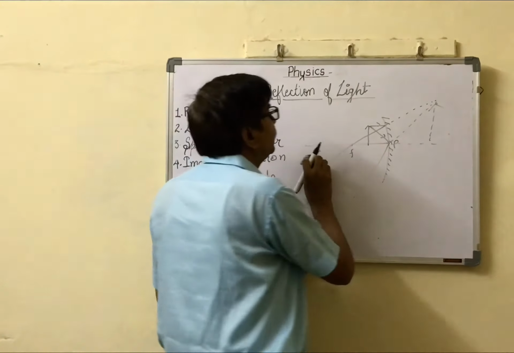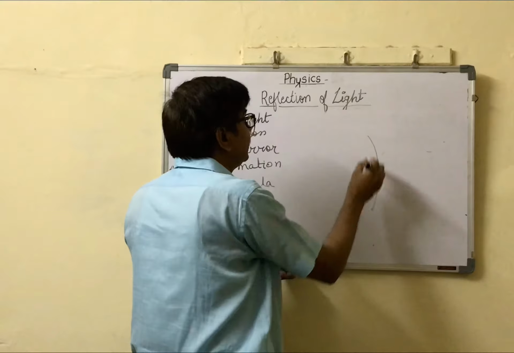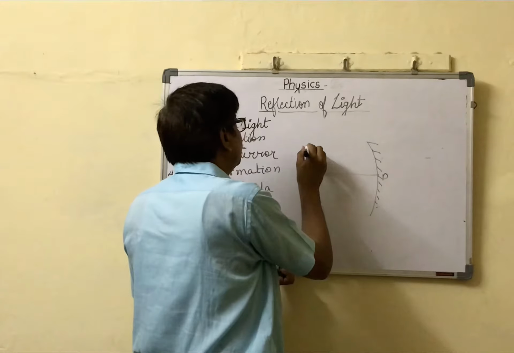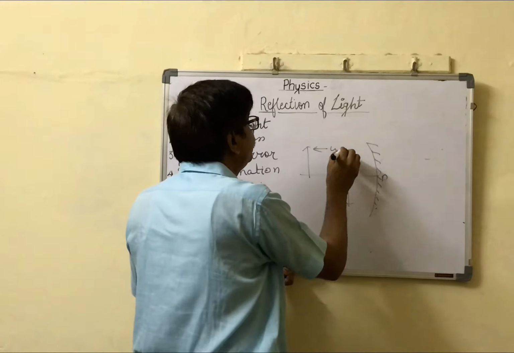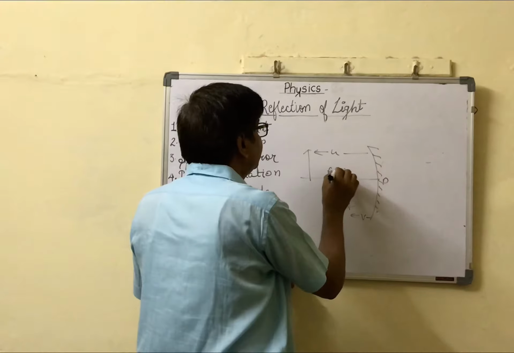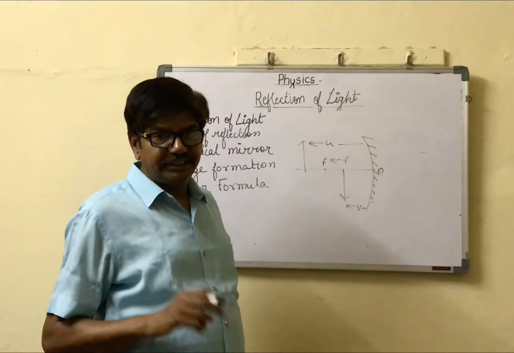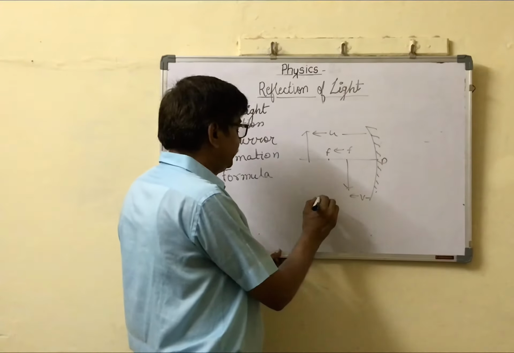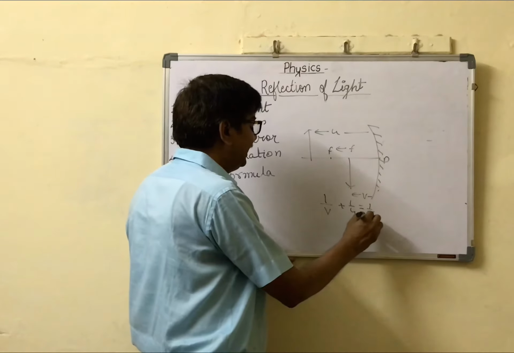Now in the last, what is the mirror formula? Mirror formula means this is a mirror, this is the object, suppose this is the image, this distance is u, this distance is v, and this distance is f. It is the relation between object distance u, image distance v, and focal length f of a spherical mirror, called the mirror formula: 1/v + 1/u = 1/f.